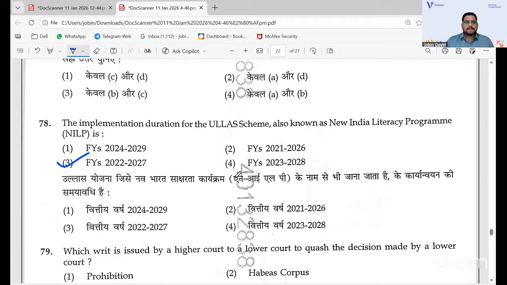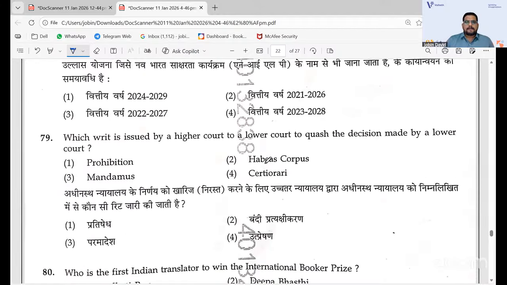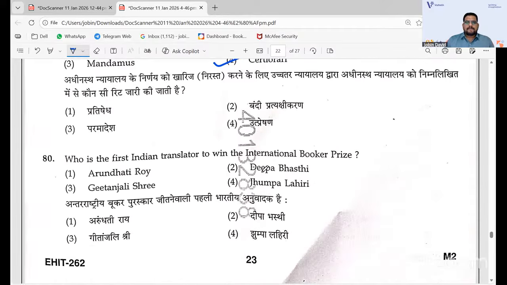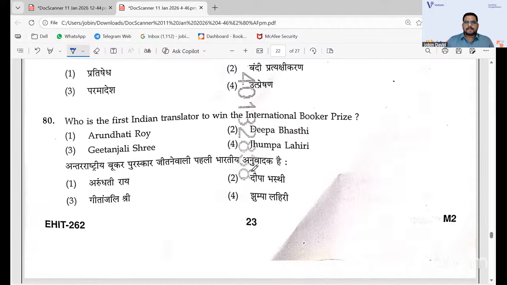2020 to 27. 79, it is Saratoriari. The answer is 4. First Indian translator to win the International Booker Prize, 82. It is Deepa Bhashti, the answer.